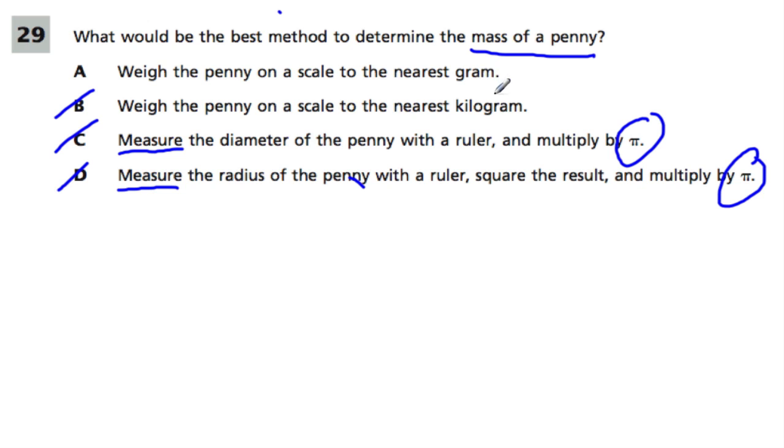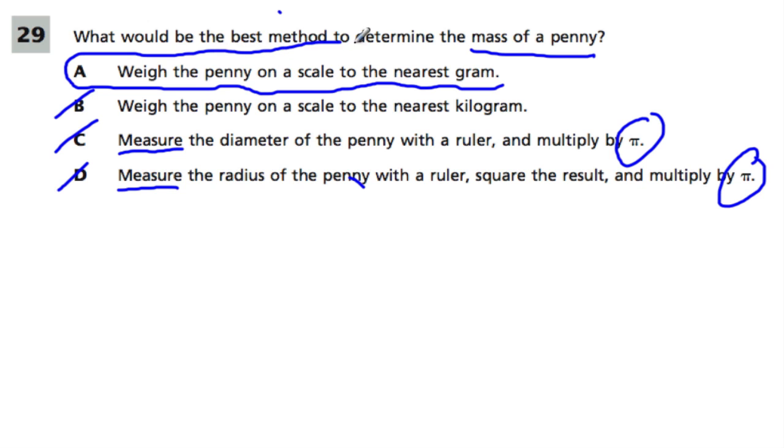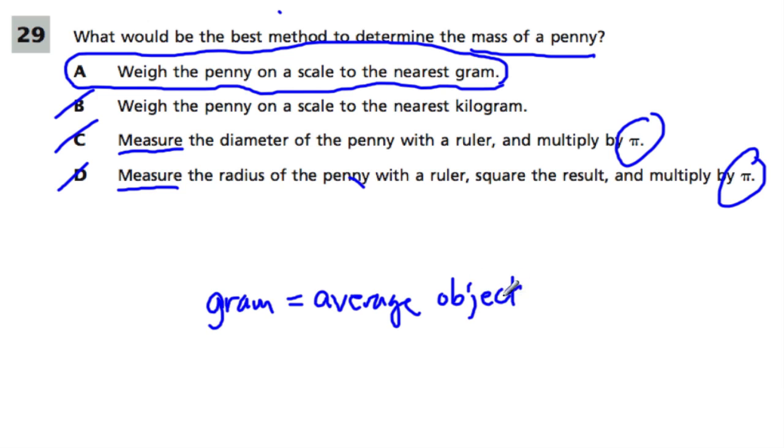So think about the reasonableness of this answer. Weighing a penny on a scale with a gram makes more sense than any of the other options. And if they ask you another question, grams are for, I would say, average objects. That's not a very good descriptive term, but what I'm saying is stuff that you would encounter on a day-to-day basis that you can pretty much carry.